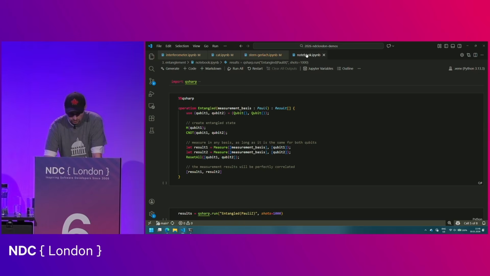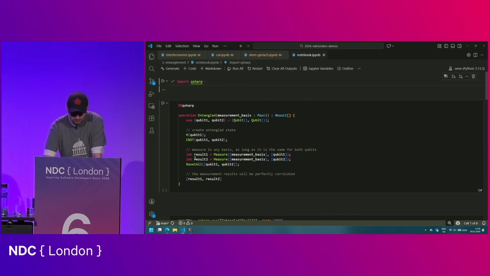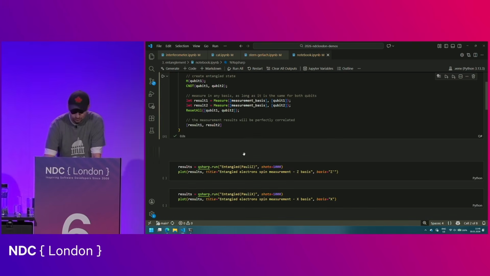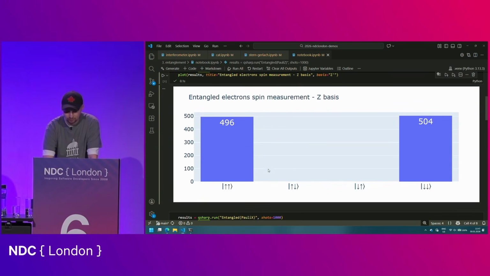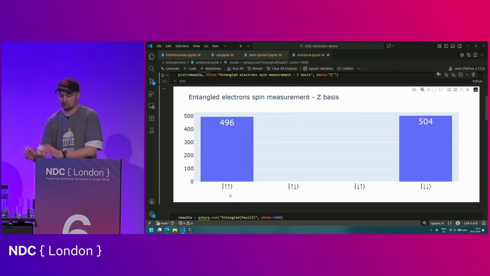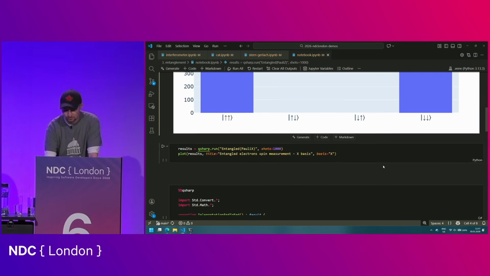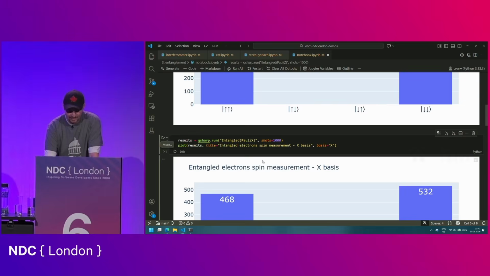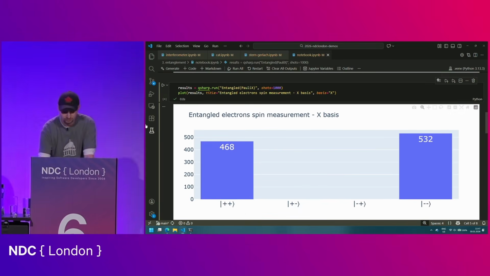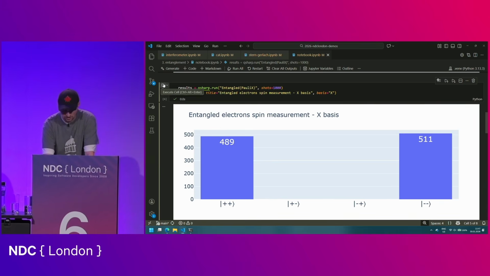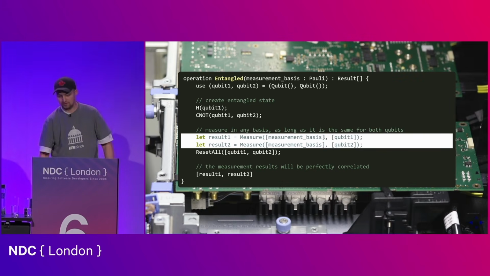We can run this in code. So this is the same code that we had on the slide. And if I now measure this pair of qubits in the Z observable using the Z basis, we get, in half of the cases up, up, in the other half of the cases down, down. It's exactly what we would see in the lab. And if I measure in the X basis, I get two pluses or two minuses, right? So it's basically what we would see in the physics lab as well.